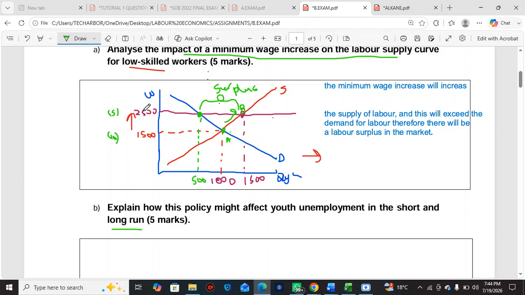If you just buy a machine, that machine can do the work of 100 people. So if companies are able to substitute their labor with capital, with machines, it means more people get unemployed.